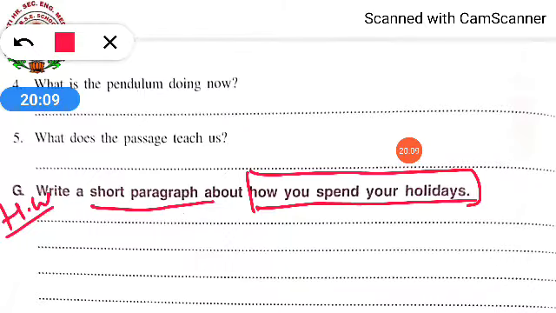But the last holidays, wherever you have gone, either to your grandma's house or to some good places, the holidays that you have spent in a good place, about that you have to write a short paragraph.